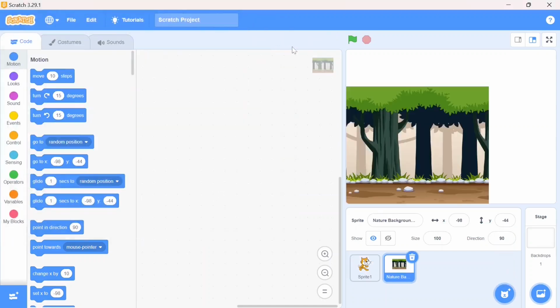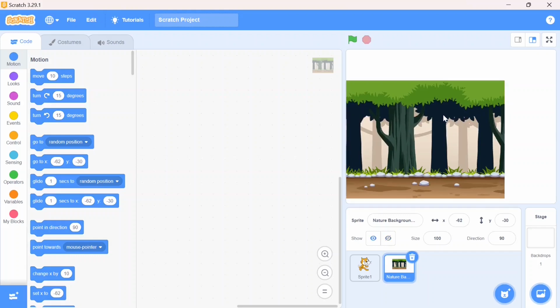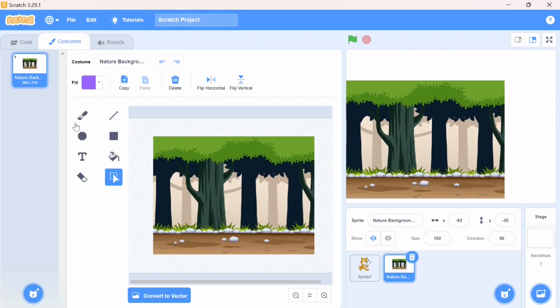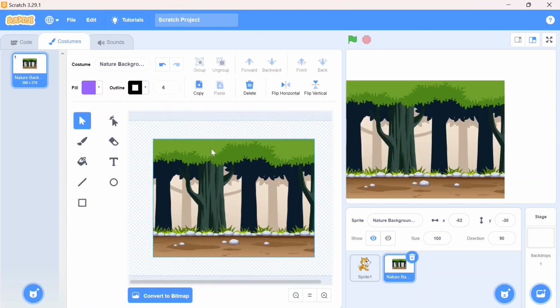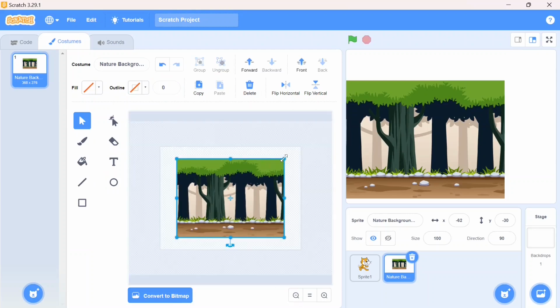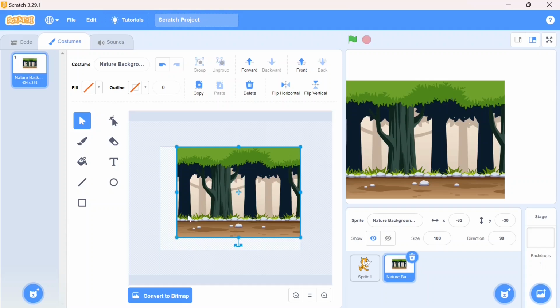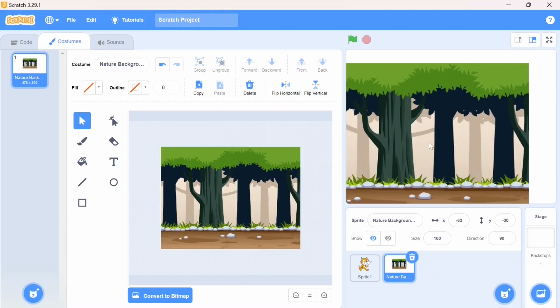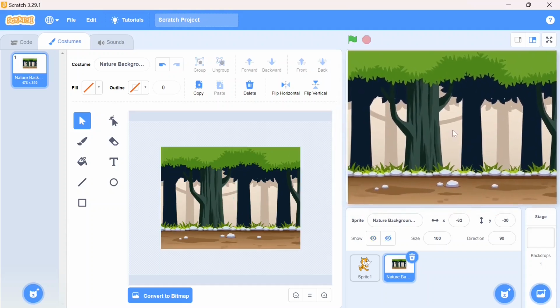And now you can see it's importing. Here is my sprite of background. I need to fit it according to the screen. So I'll go to the costume tab and make it fit as per the screen. Convert to vector and make the size a little smaller. And now I'm going to fit it as per the screen. It's done. Now you can see it fits the screen.